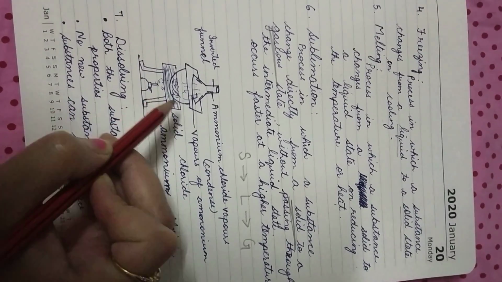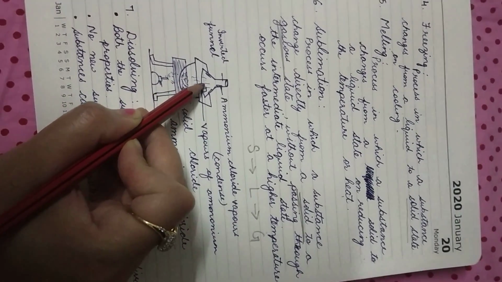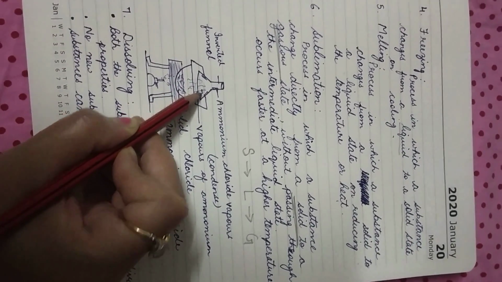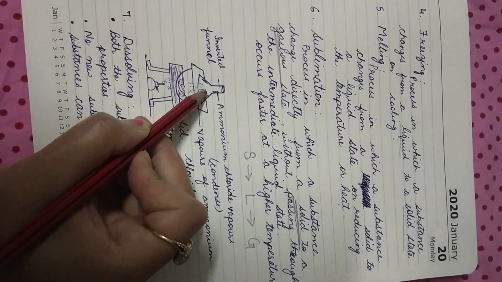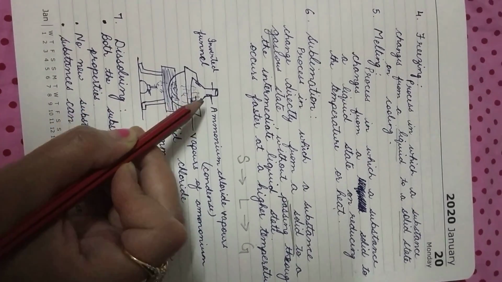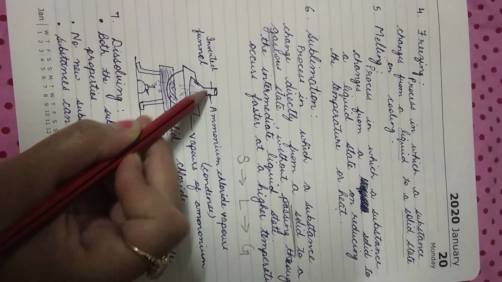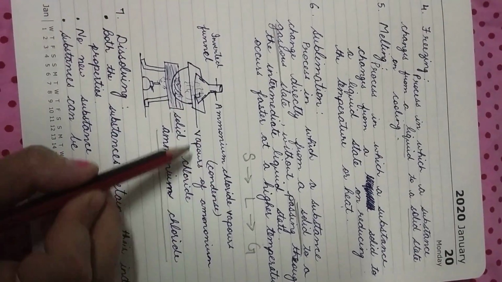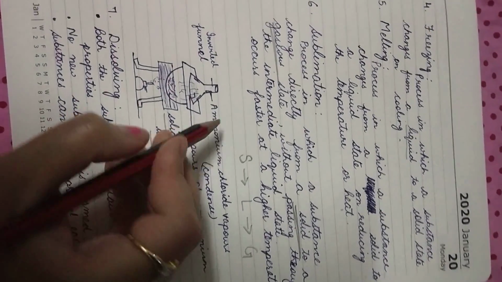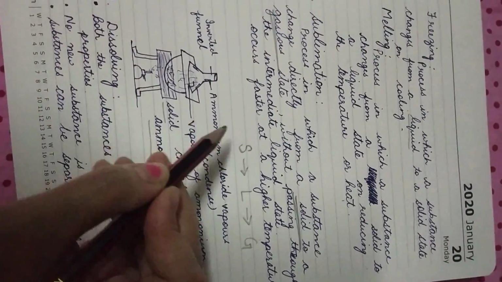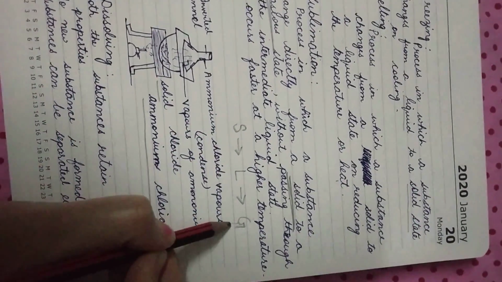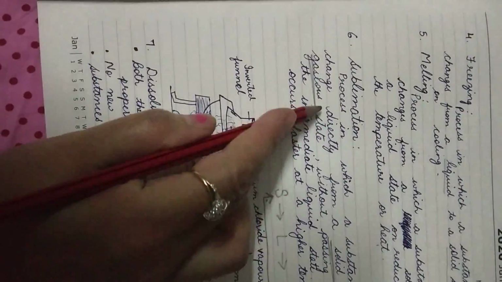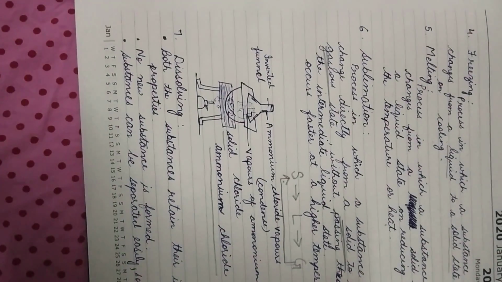Now the solid ammonium chloride is not changing into liquid first. Directly the solid is changing into vapor state, that is the gaseous state, and sticking onto the sides of the inverted funnel. So here are the vapors of ammonium chloride, and after condensing, it directly changes again from gas to solid. So this is what is happening in the sublimation process.